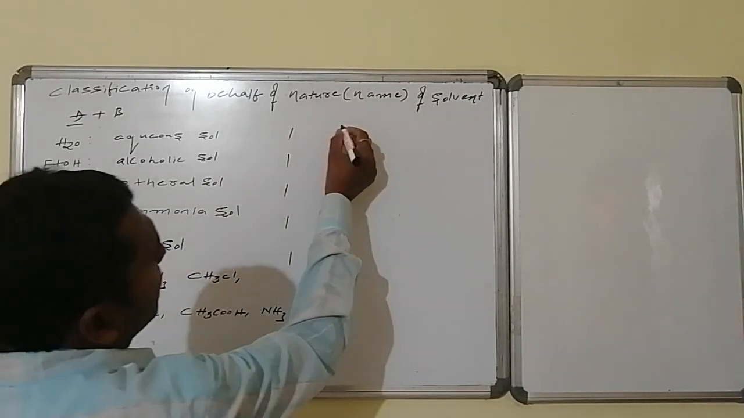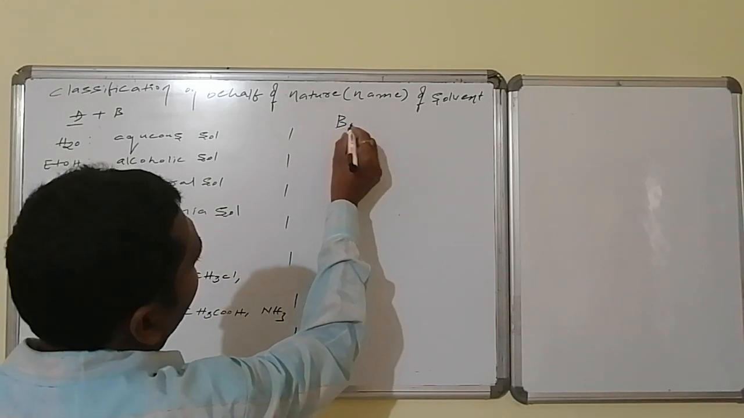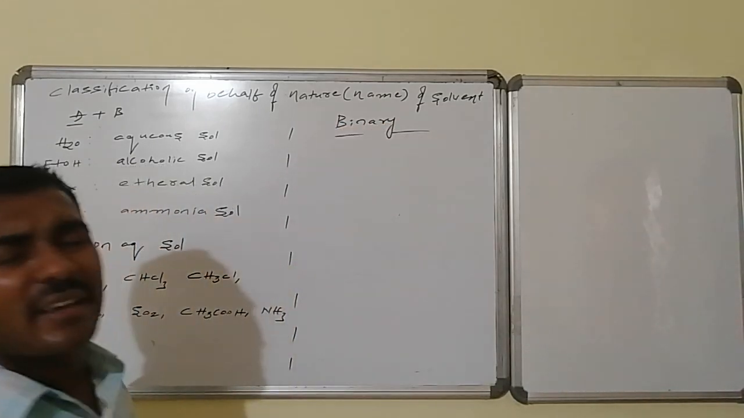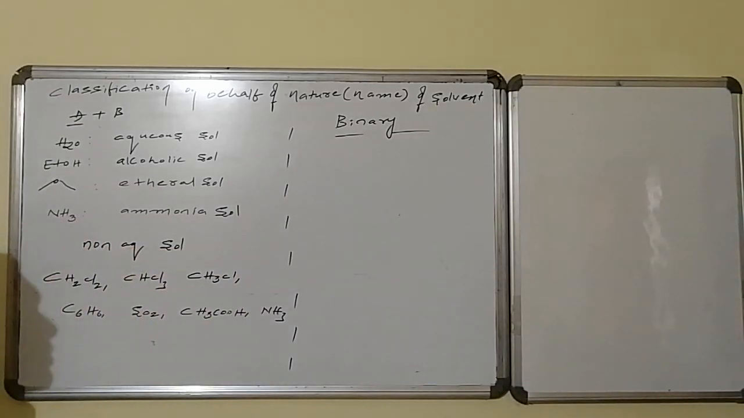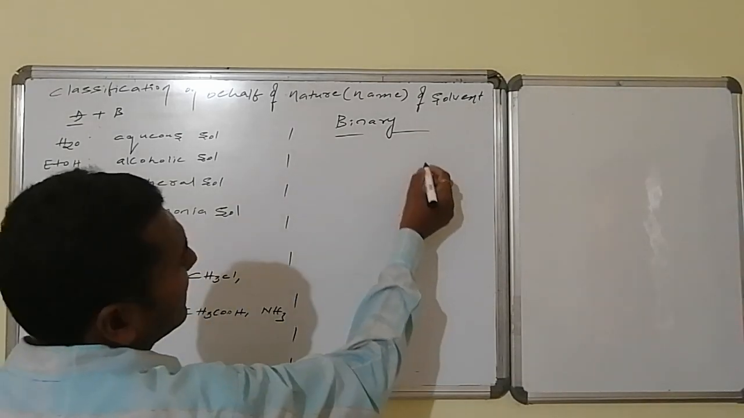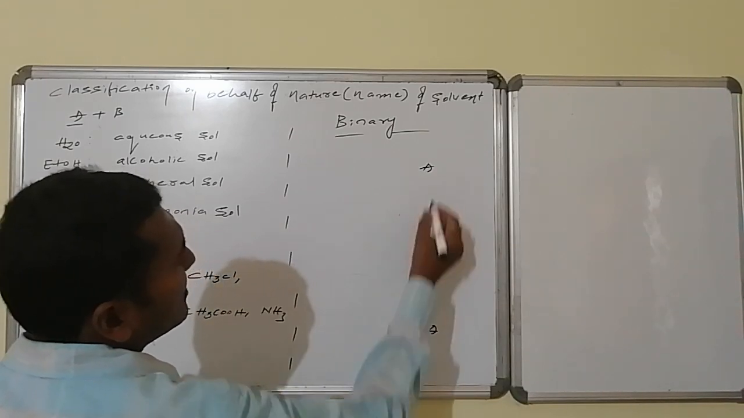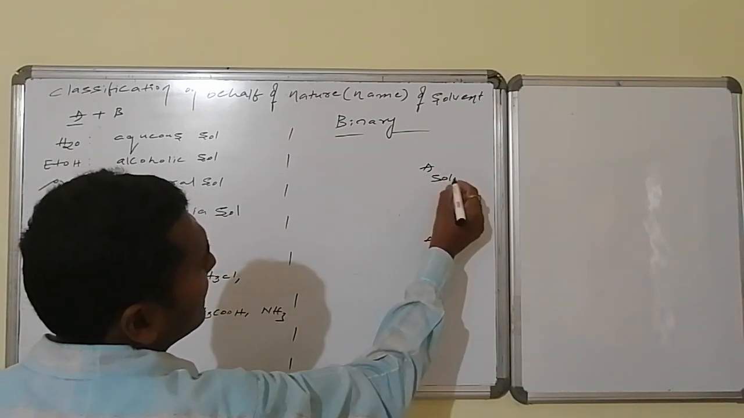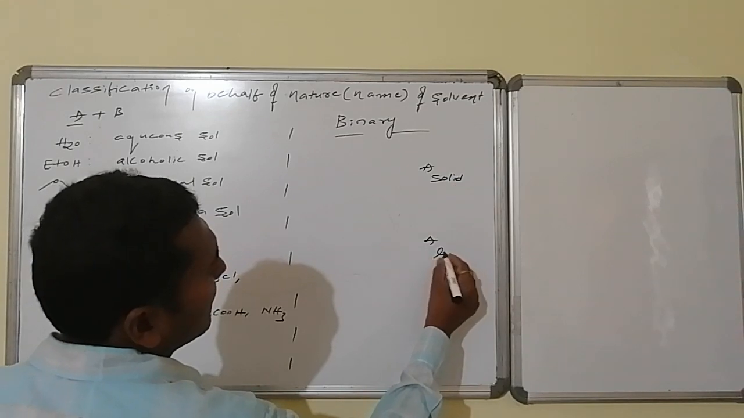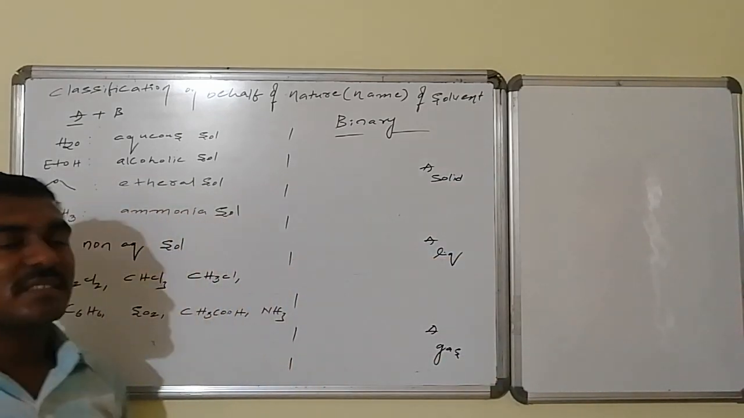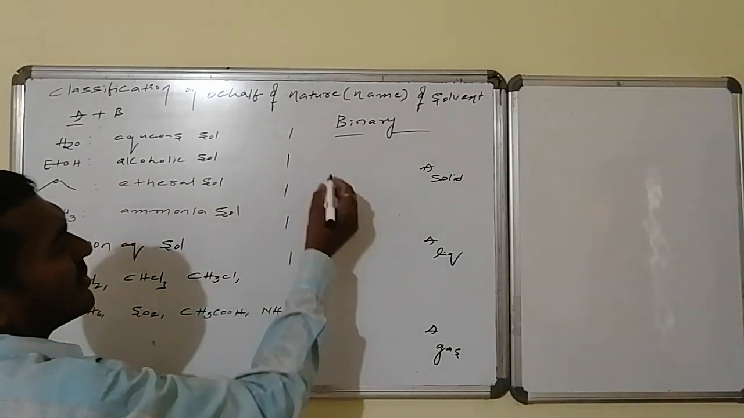Suppose I am just discussing binary solutions; binary makes this very easy, and other related things will become very easy. In this binary, A is the major component. Let us consider A as solid in physical state, A as liquid in physical state, or A as gas in physical state. There are three varieties of physical state.